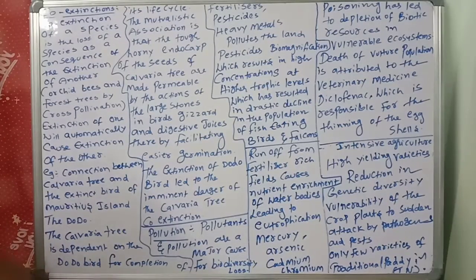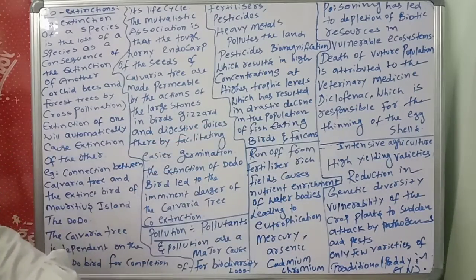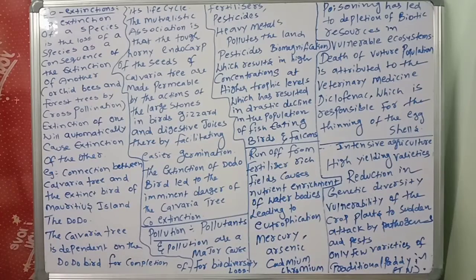Diclofenac, which is responsible for the thinning of the eggshells. So diclofenac, what is the main reason? The diclofenac effect is responsible for the thinning of the eggshells.